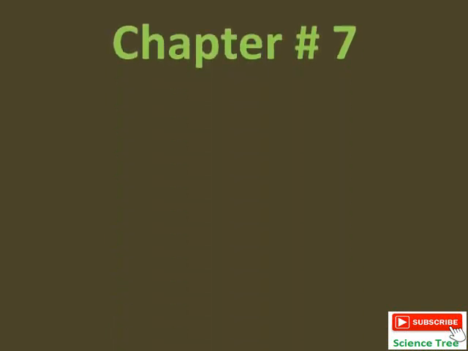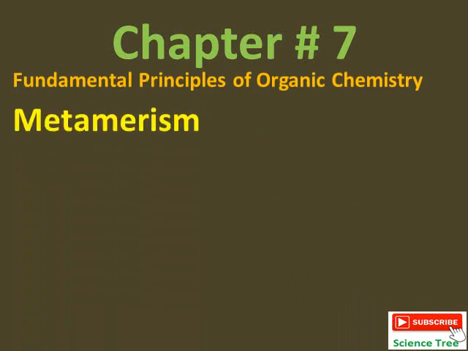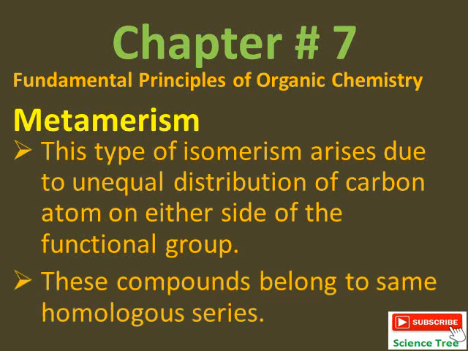Hello students, this is chapter number 7 and the topic is metamerism. So what is metamerism? This is a type of isomerism that arises due to unequal distribution of carbon atoms on either side of a functional group. So basically it is a type of structural isomerism.